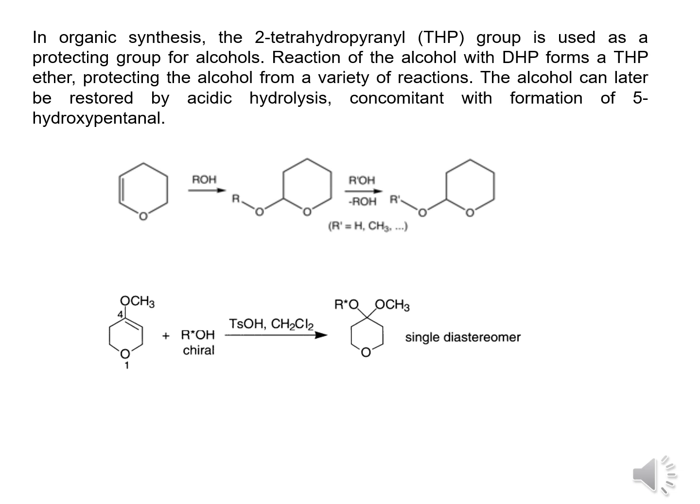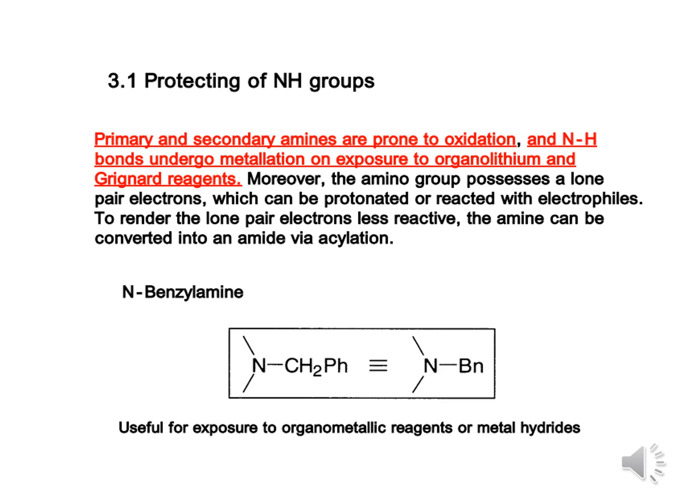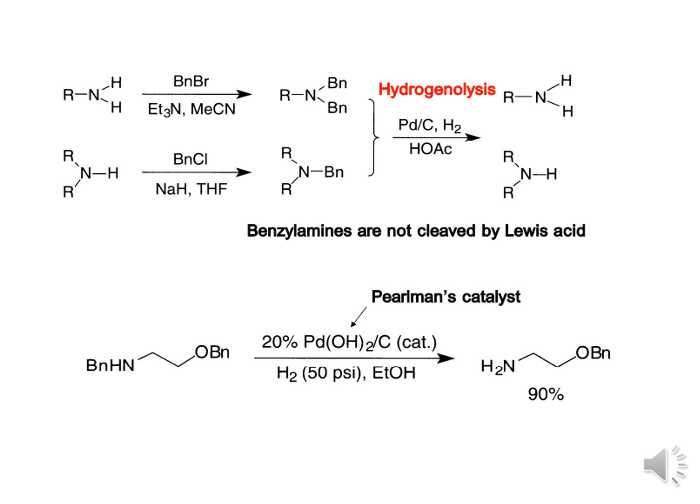And finally, in the presence of paratoluene sulfonic acid in dichloromethane as a solvent, it goes back to the alcohol, and 5-hydroxypentanal is also produced. This is a chiral alcohol, and we get a single diastereoisomer. In this conversion, stereoselectivity is also introduced by using this protecting reagent. So now